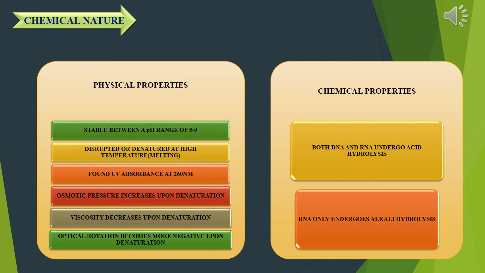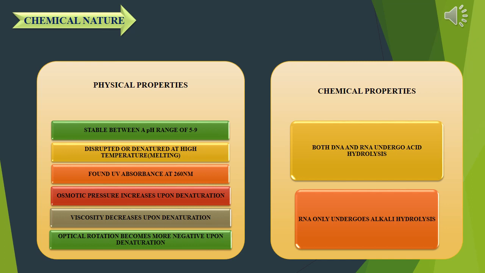Osmotic pressure increases with denaturation, whereas viscosity decreases. Optical rotation becomes more negative, which means it becomes levorotatory, not dextrorotatory. So these are the physical properties.